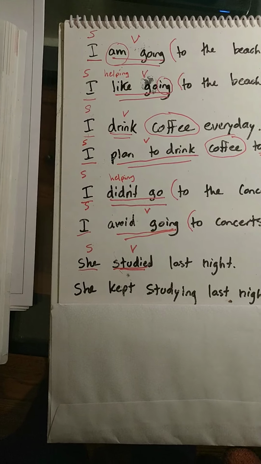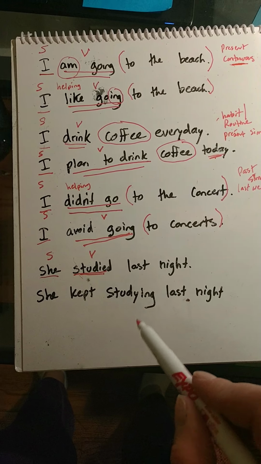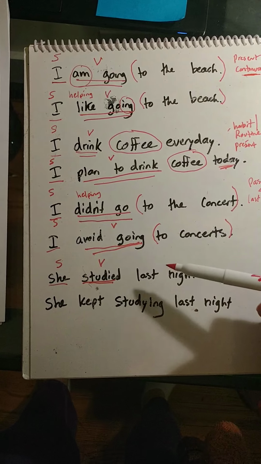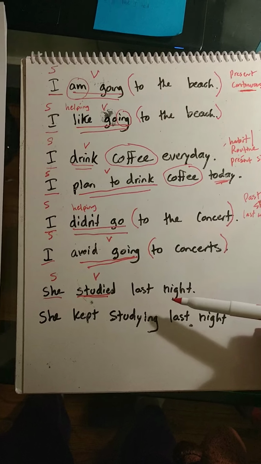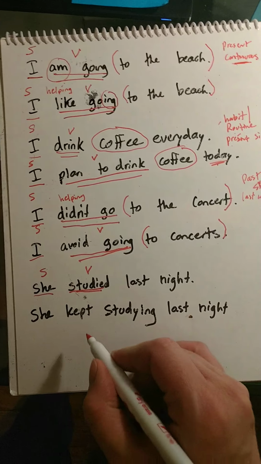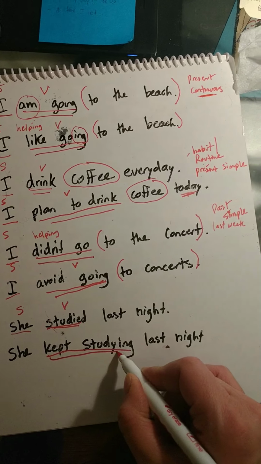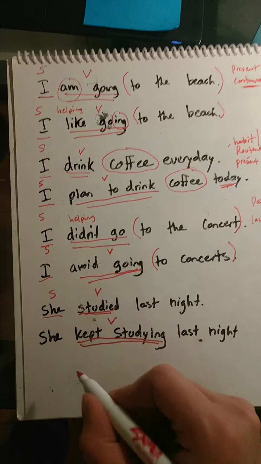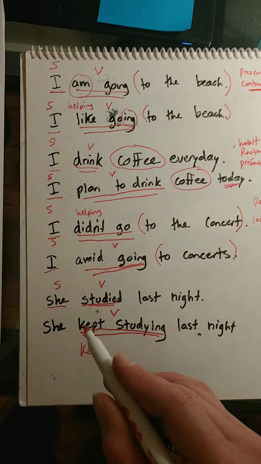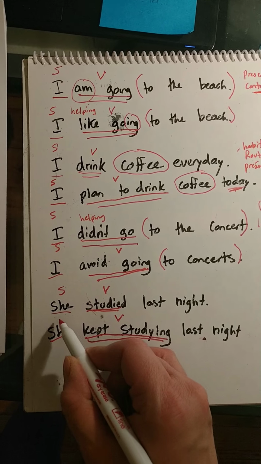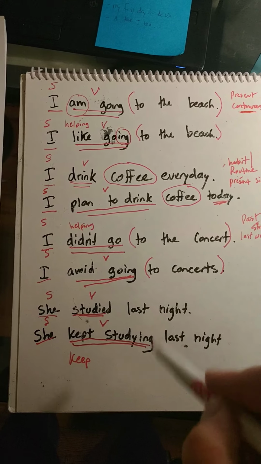She kept studying last night. Okay, so this here, she kept studying last night. What is the difference in meaning between these two? Okay, in this case, they're both in the past. Because if you see this here, kept. Here, I'll put this all as the verb. Kept is the past of the word keep, right? So it's past. Okay, subject. She kept studying last night. What's the difference between the two?